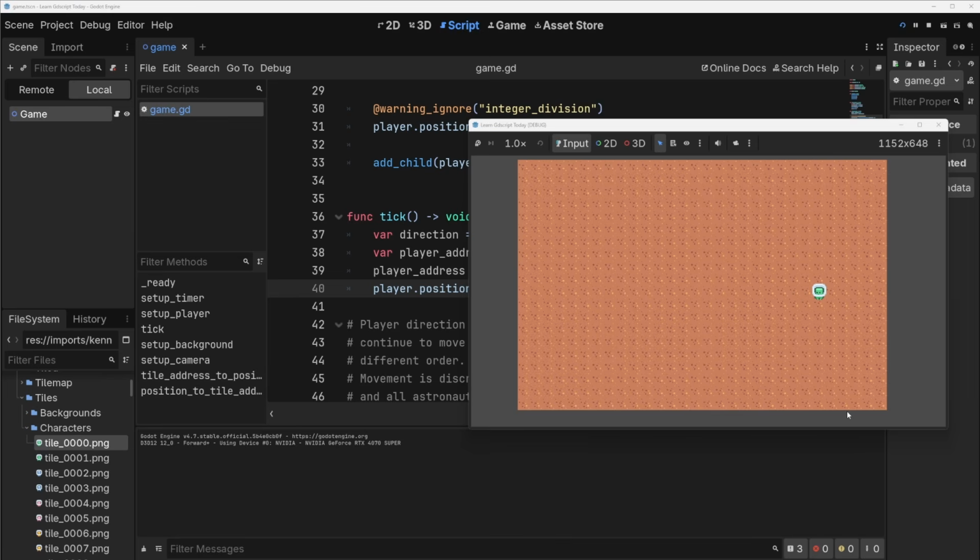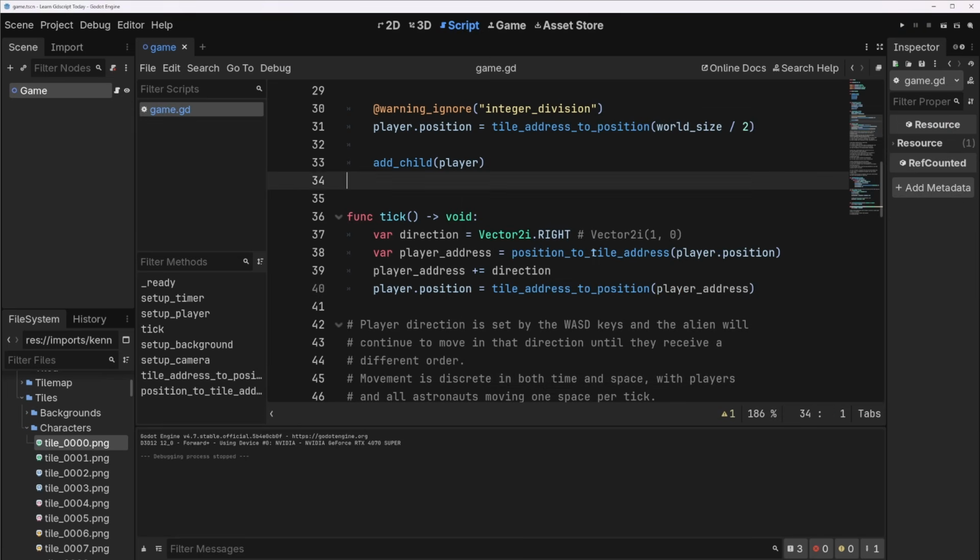Hey, he's moving to the right. Oh no, he better stop or he'll go off the screen. Okay, cool. That's awesome.